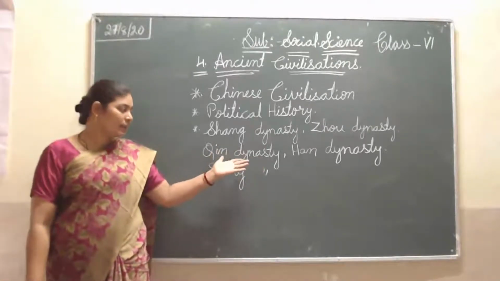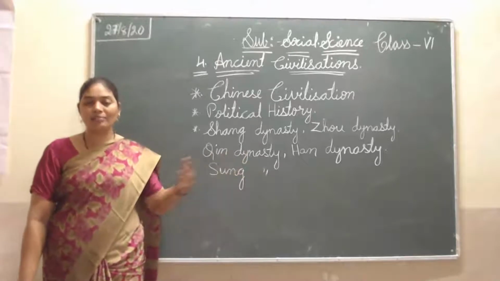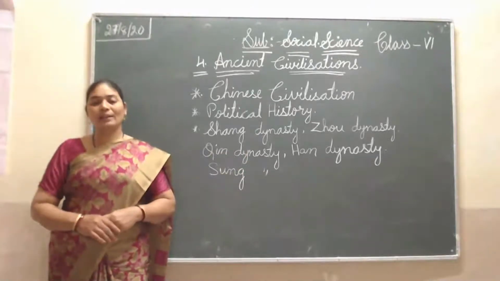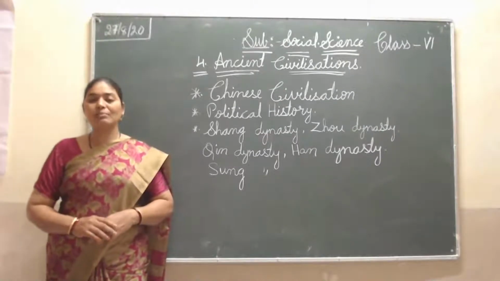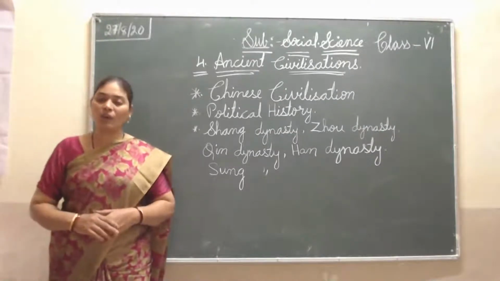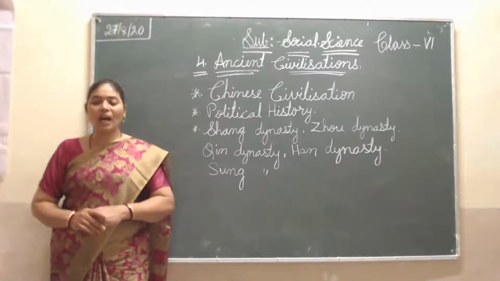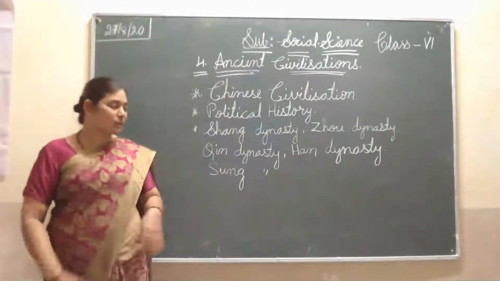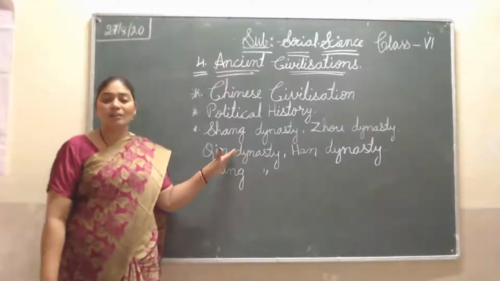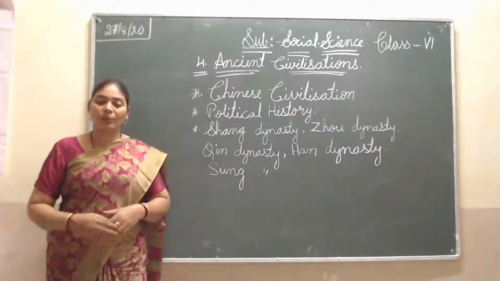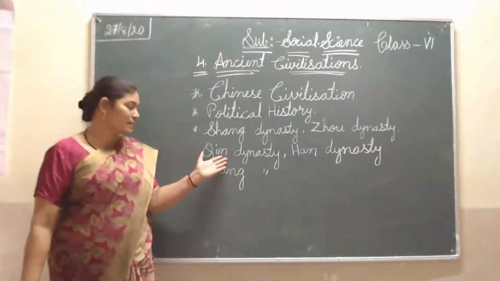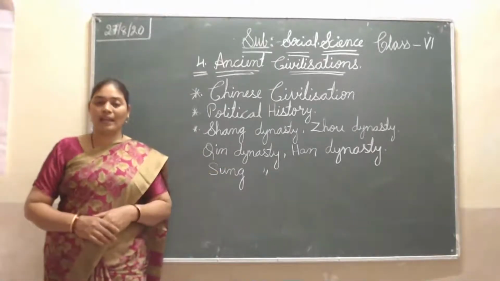When the Qin dynasty started ruling, great kings ruled. One king is famous for constructing that long wall. His name was Chi Hang Ti. He gave the order to construct the long wall. That wall is important and very famous. That's why he is famous from the Qin dynasty.